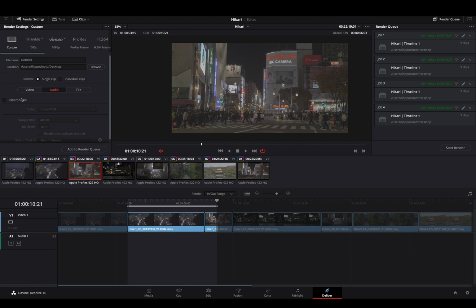Jumping into file. Oh, and remember to export audio when you have it. Linear PCM, it's always the best one. File, you can choose to use a custom name or just timeline name. You can use the digit in your file name, and there you have another important thing, the render speed. If your PC or Mac is working good with your render, just leave it to maximum.